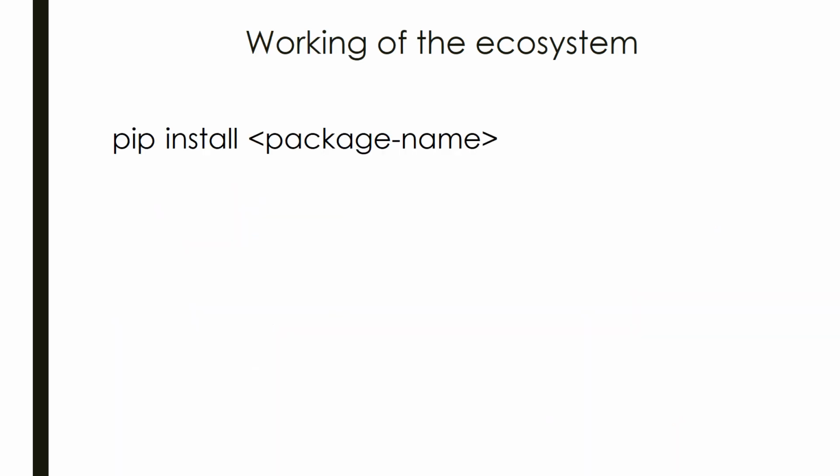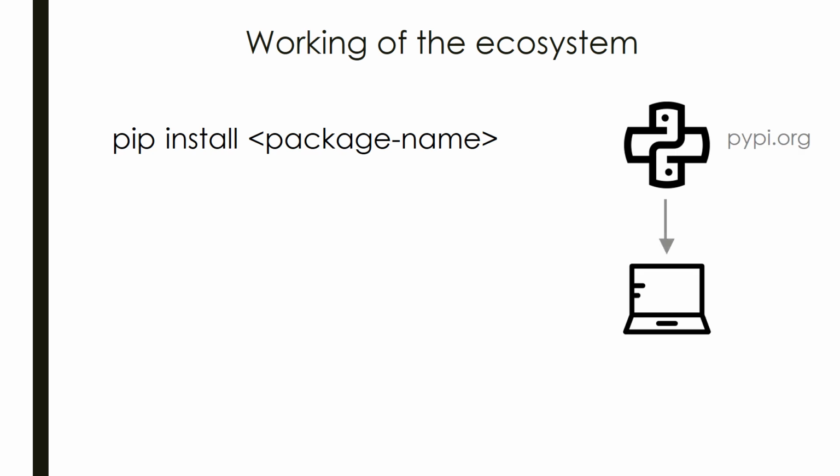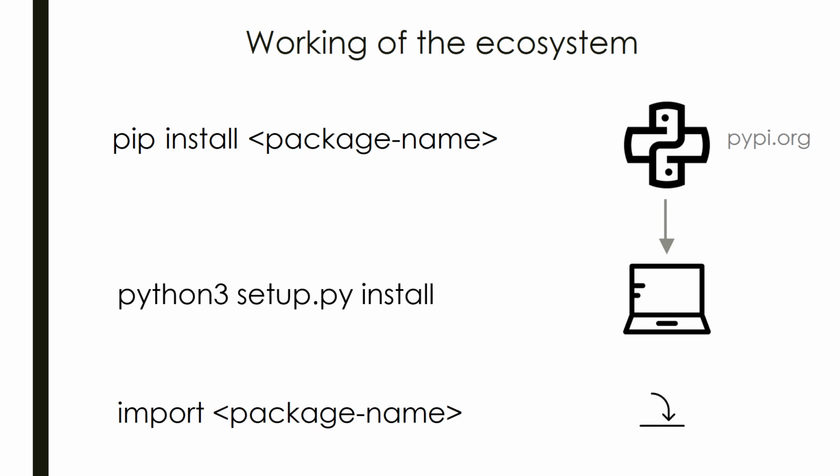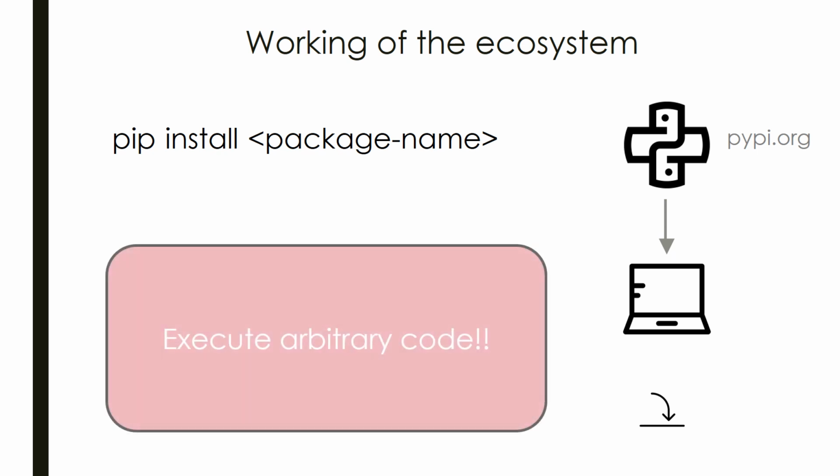The first thing that we did was try to understand how the ecosystem worked. When you try to pip install a package, the system hits PyPI.org and downloads the package for you. It then runs python3 setup.py install to install that package. So pip basically runs arbitrary code from the internet on your laptop. Similarly, it's known that importing a package executes it in Python. Thus, a malicious package can run arbitrary code on a user's system.